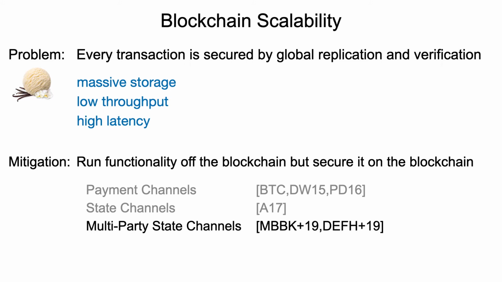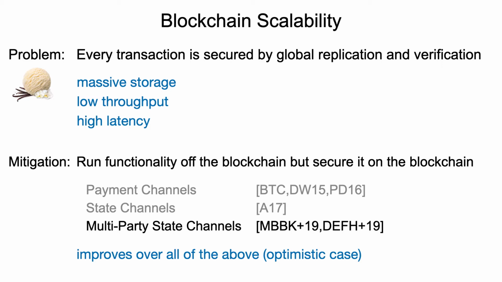This line of work was initiated already at the early stages of Bitcoin with the famous example of the Lightning Network, and with the most recent line of work about multi-party state channels in the Sprites paper by Miller et al., and by the virtual multi-party state channels paper by Dziembowski et al. And not very surprisingly, those solutions improve over all of the above problems, at least in the optimistic case where there are no faults in the off-chain protocol.